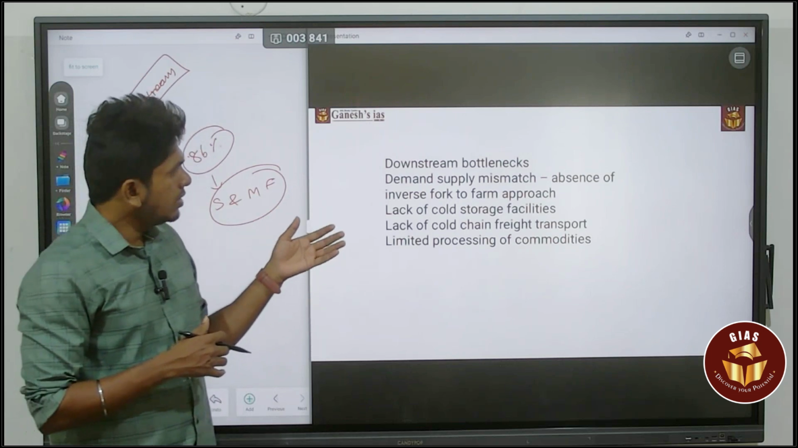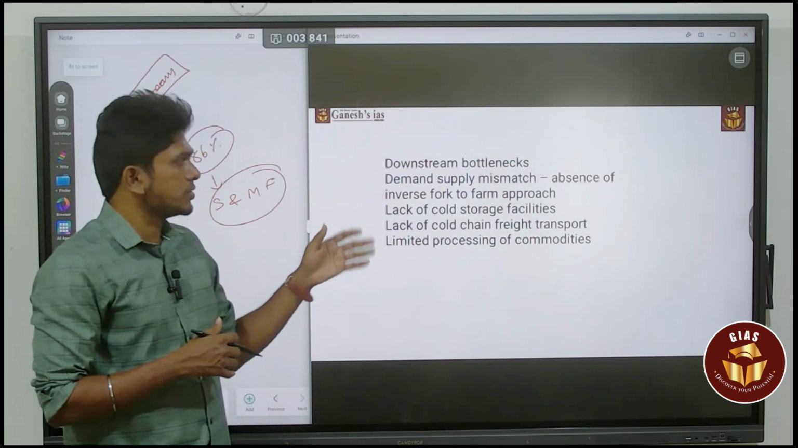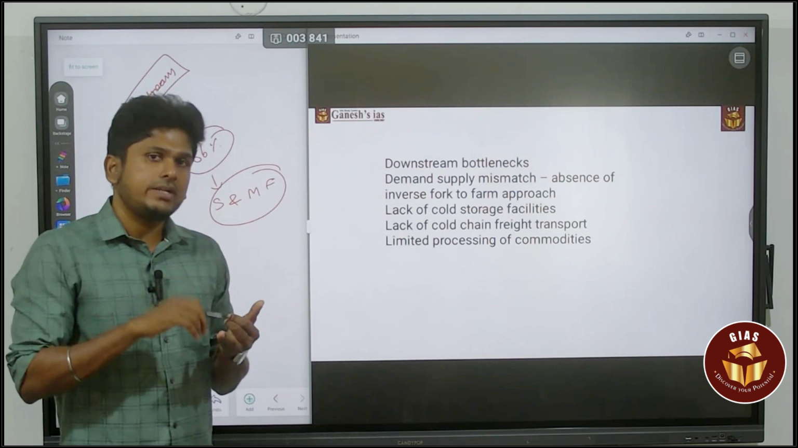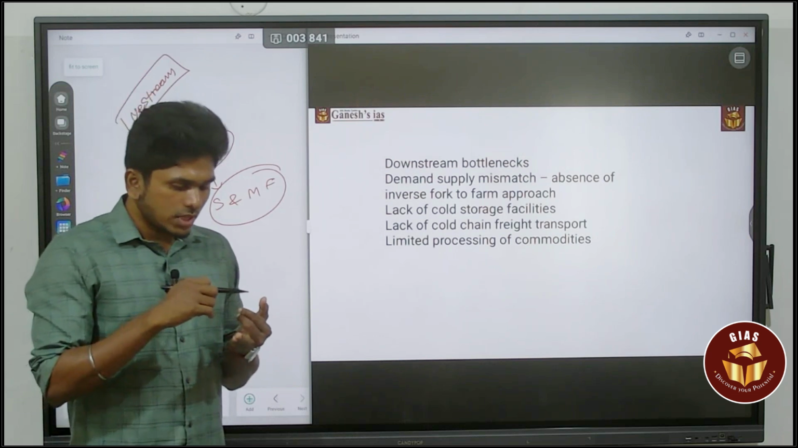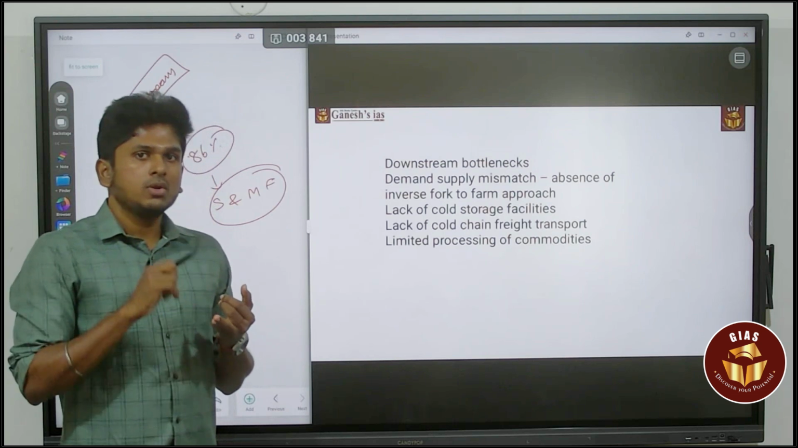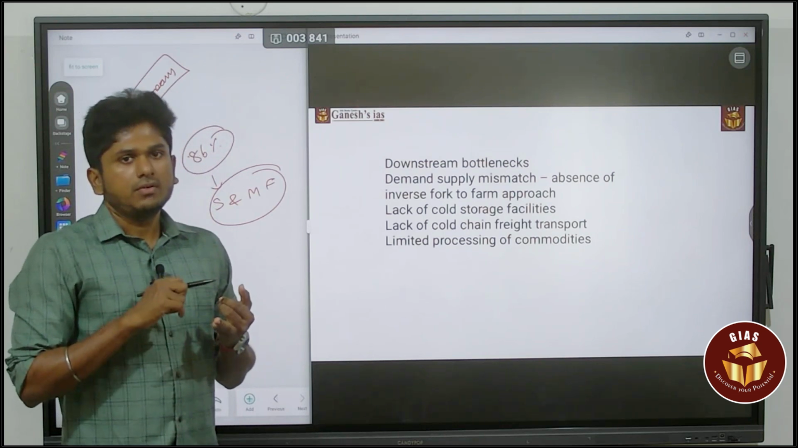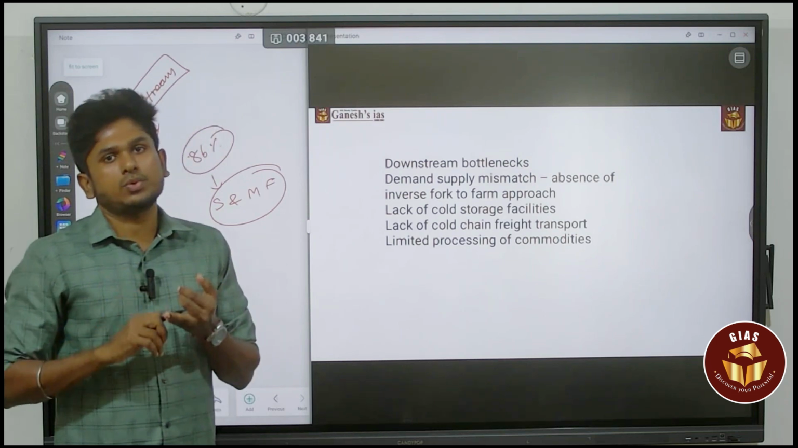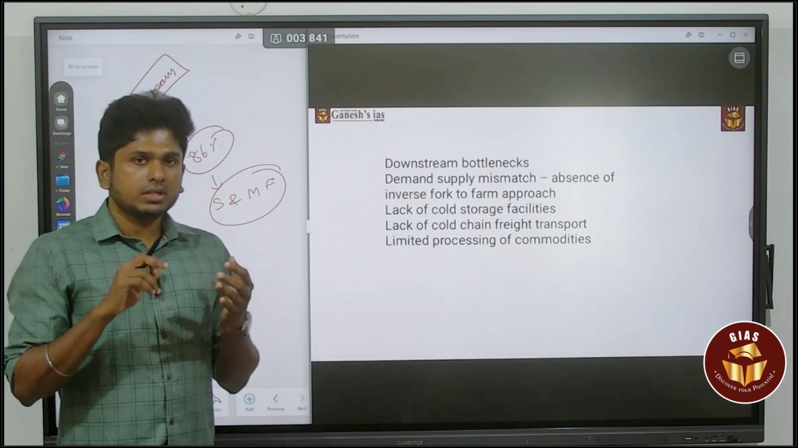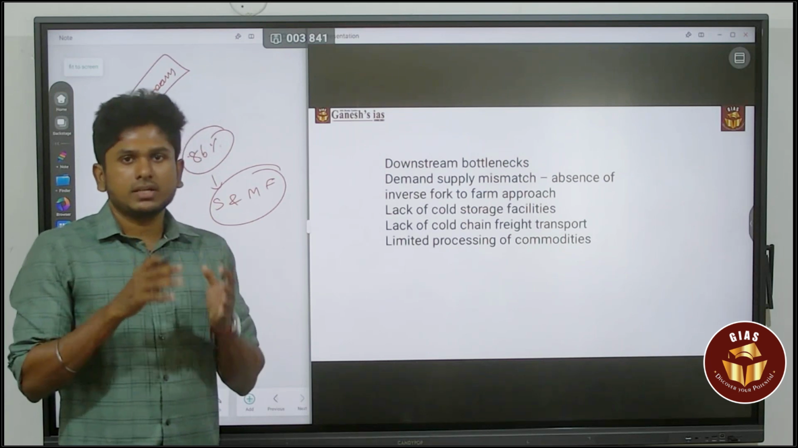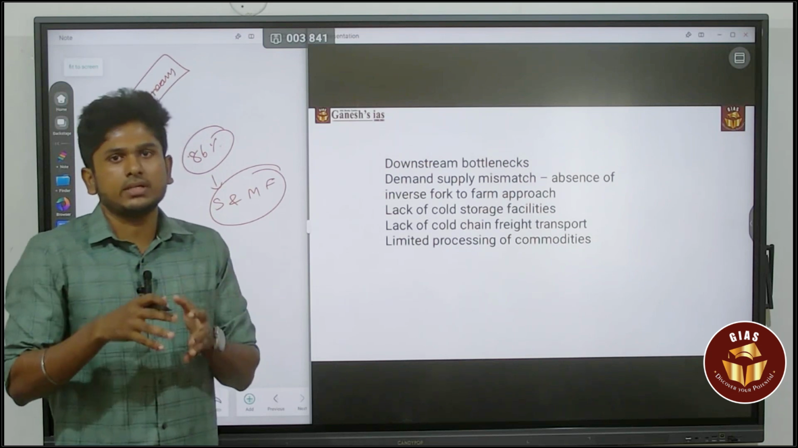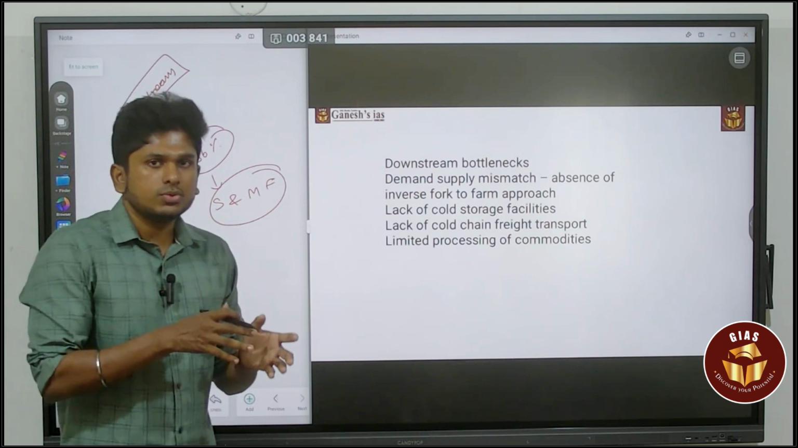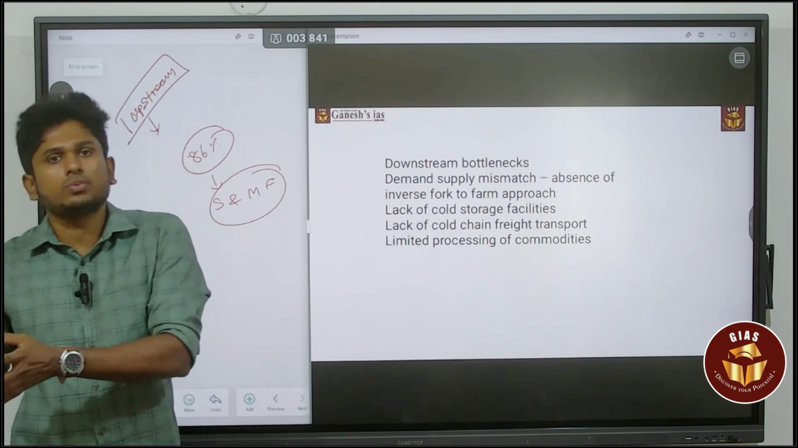Next, the inverse farm-to-fork approach. Yes, that is absent. There is a lack of cold storage facilities and also a lack of cold freight transport. For example, when it comes to railways, there is only one cold freight transport. And there is also the issue of delay in the transport process. So even though it is cold storage, after a certain time period the shelf life is going to end, so it ends up as waste. That is also one of the major issues in the downstream, connecting to the consumer.